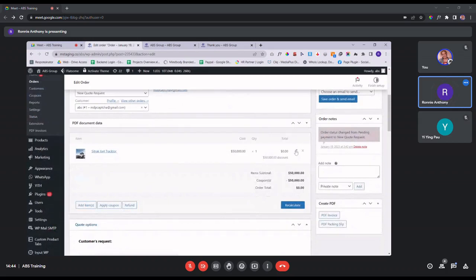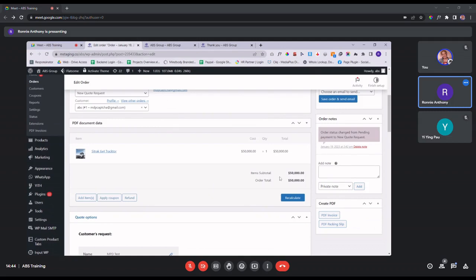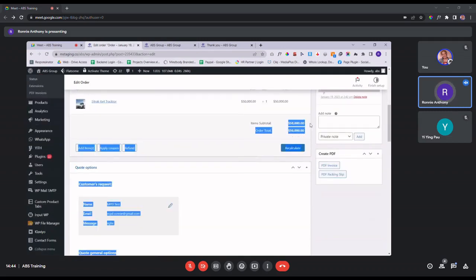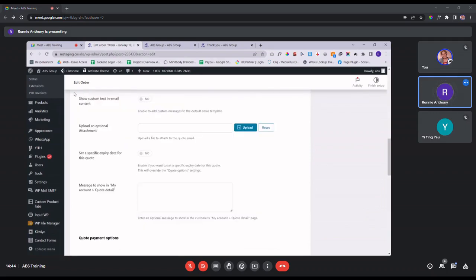Here, under this total portion, you just put in the figure that you want the user to pay you. And then you will see this is the total. And then you review the information.